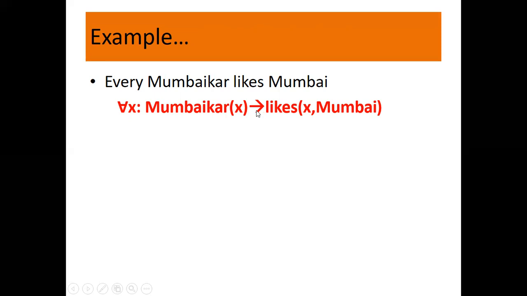Again, there is implies. You are getting it? All Mumbaikars like Mumbai. What does x represent? x represents Mumbaikar. All x, Mumbaikar likes Mumbai. Fine.